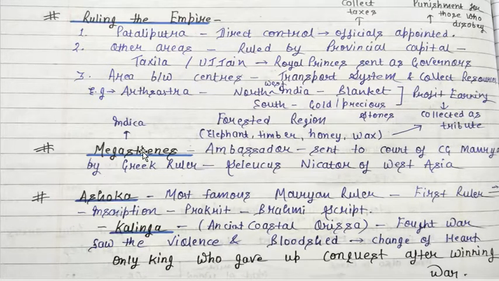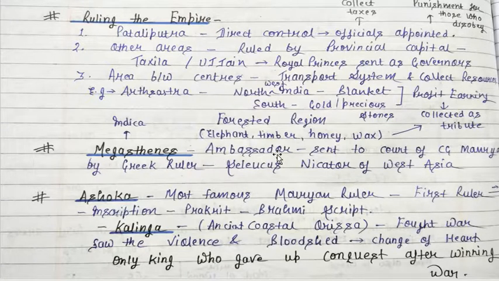And apart from that, there is another source. So if someone asks you how you know about this Mauryan empire, there are two basic sources. One is the Arthashastra and another is Megasthenes. Megasthenes was a person who wrote this book called Indica.